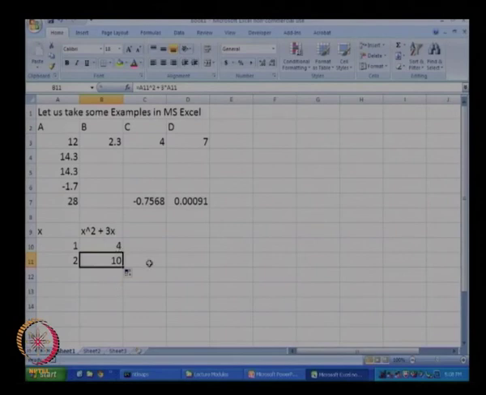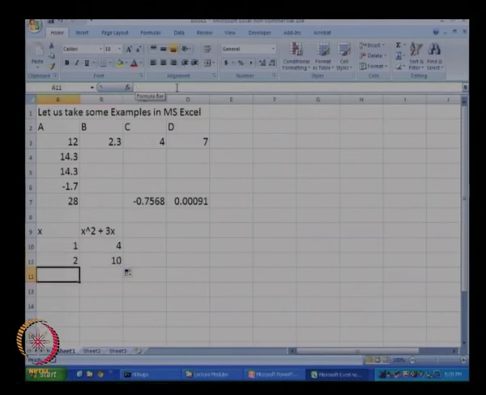Okay. So what has happened when I dragged, now take a look at this formula bar. Initially I had a10 squared multiplied by 3 a10. When I dragged it below, a10 automatically became a11, and this one also became a11.